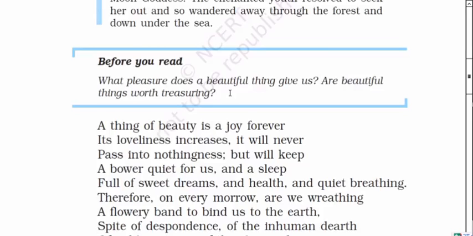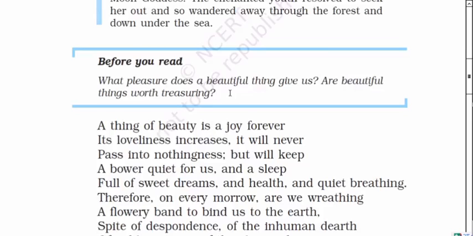So I will read, and you should try to understand the poem and its meaning. We have learned that this poem is a short part of the Poetic Romance written by John Keats, and now we are reading this small part of that poem, Endymion. First line: A thing of beauty is a joy forever.